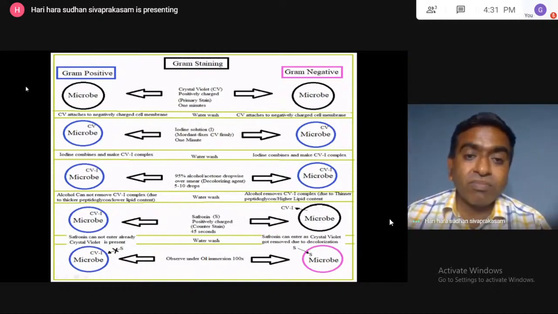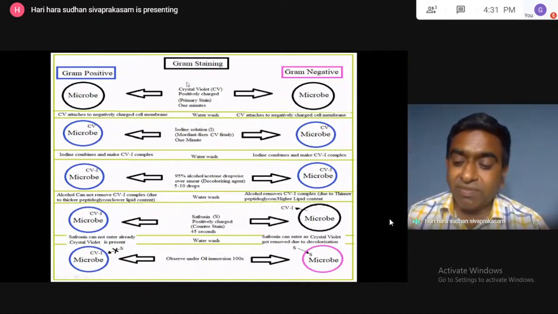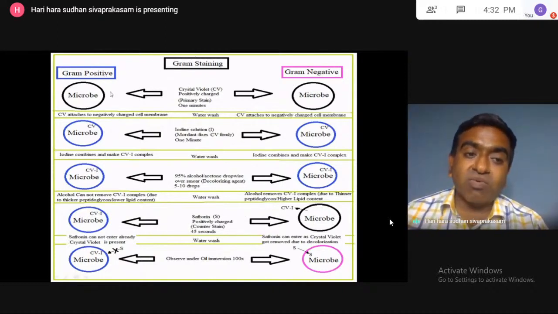Then the principle is that in gram positive organisms, because of the thicker peptidoglycan layer, the CVI complex cannot come out, and safranin cannot enter because the CVI complex is already present.